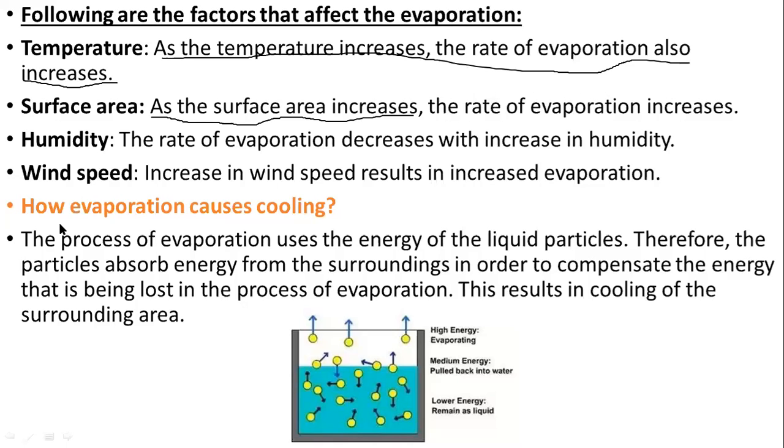Now, there are many common examples of evaporation causing cooling. I gave you just one example of tea. When we are drinking tea from the cup, it is hot, but when we pour it into the saucer, because of evaporation, it becomes cool.